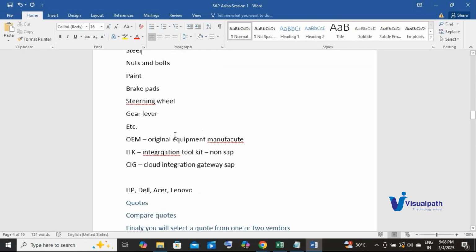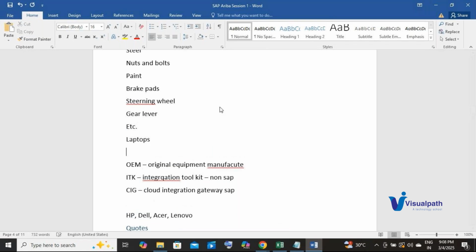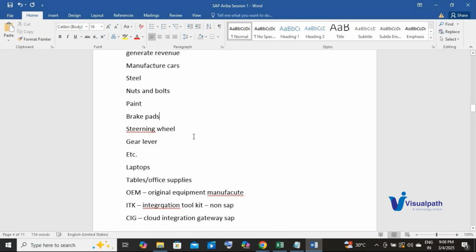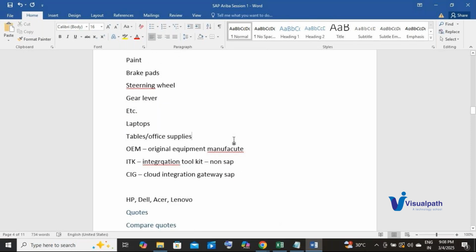Indirect procurement like laptops, then we have tables or office supplies, which are not directly involved in manufacturing the car itself, but are needed for the internal use of the organization. So that's indirect procurement.